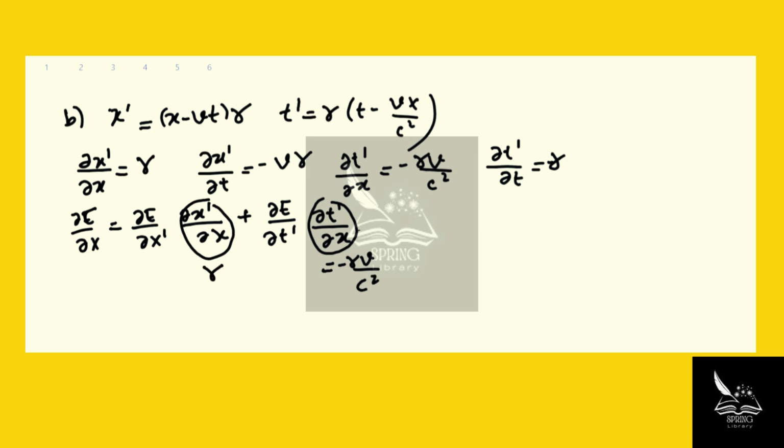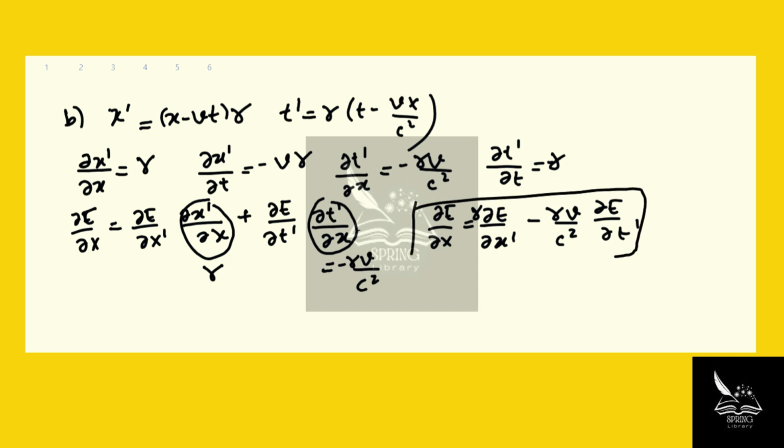So we can actually rewrite that equation as dE over dx equals gamma dE over dx prime minus gamma v over c squared dE over dt prime. So this is going to be used later, so let's leave it here.